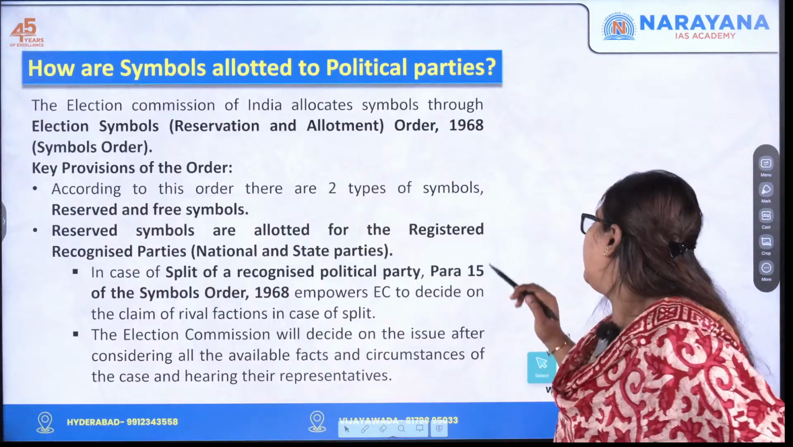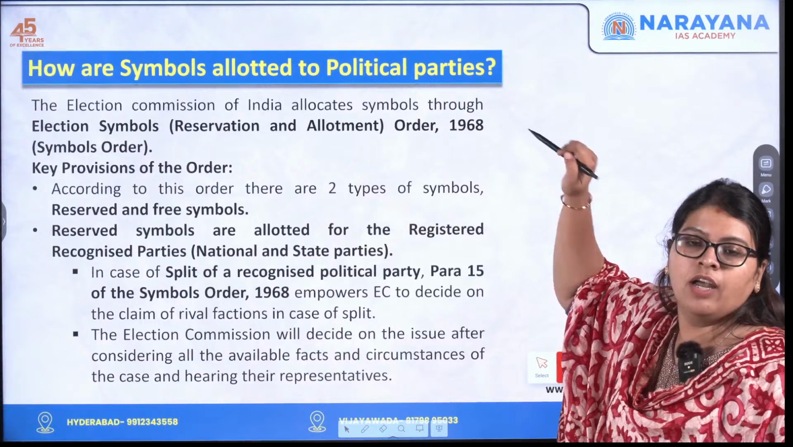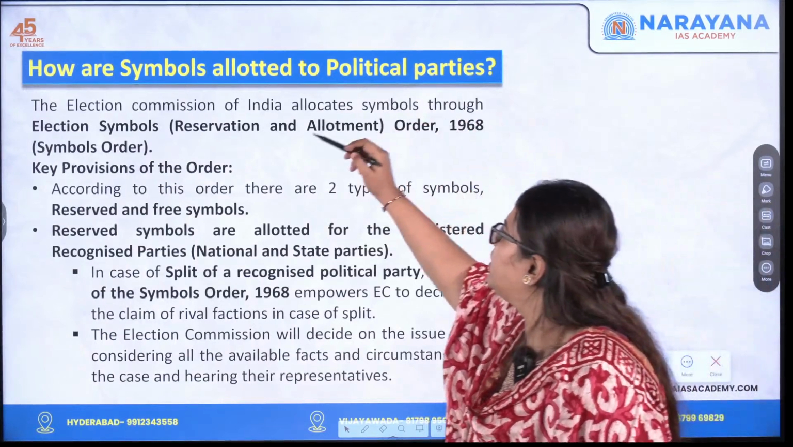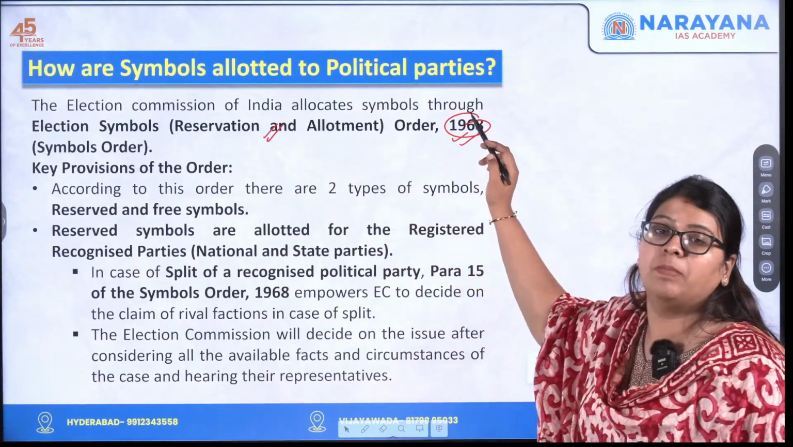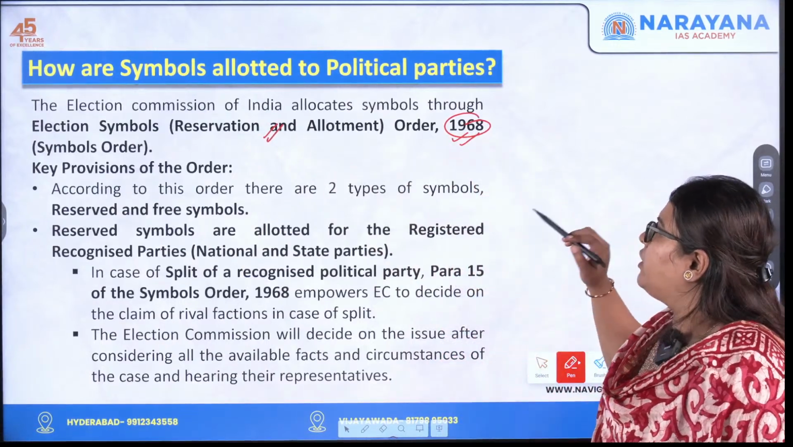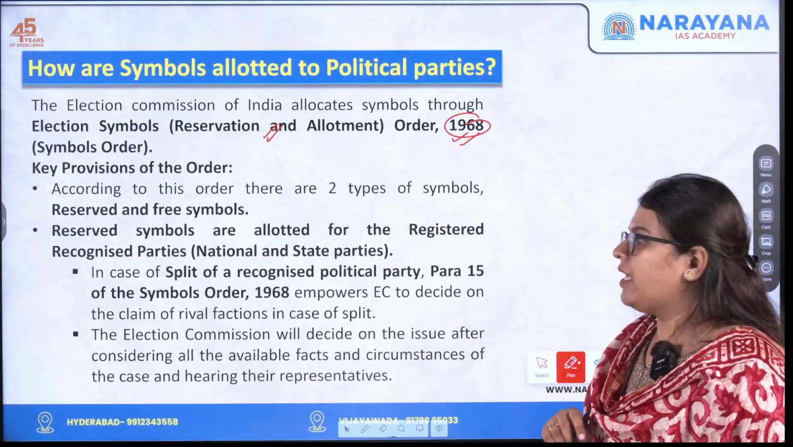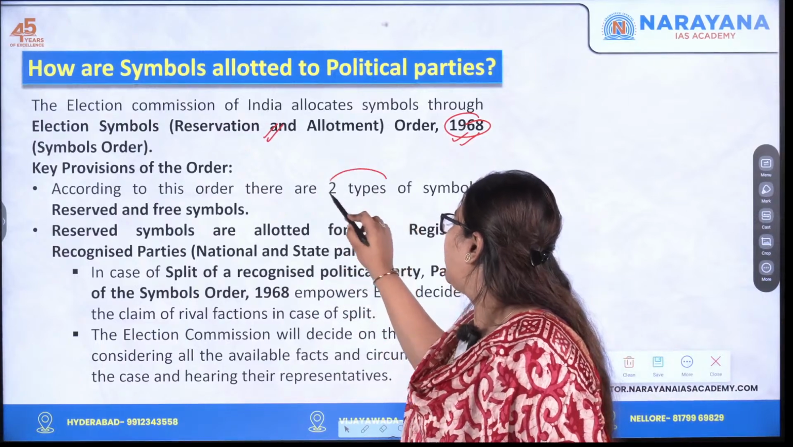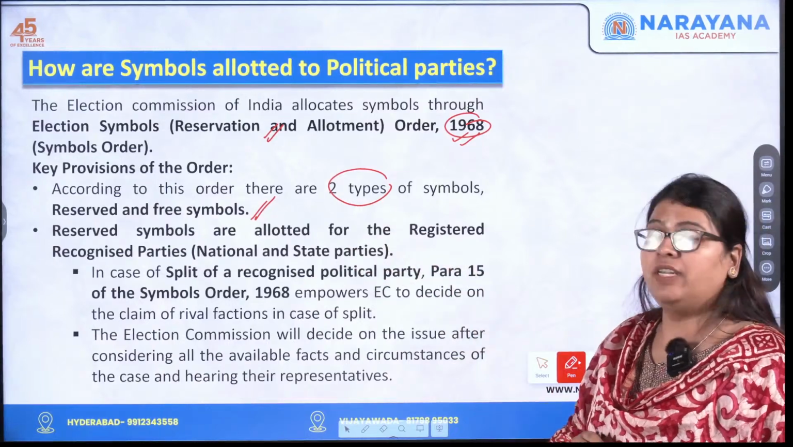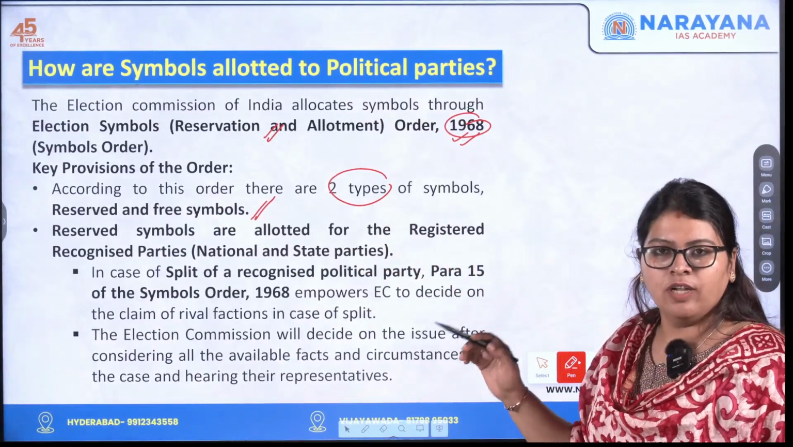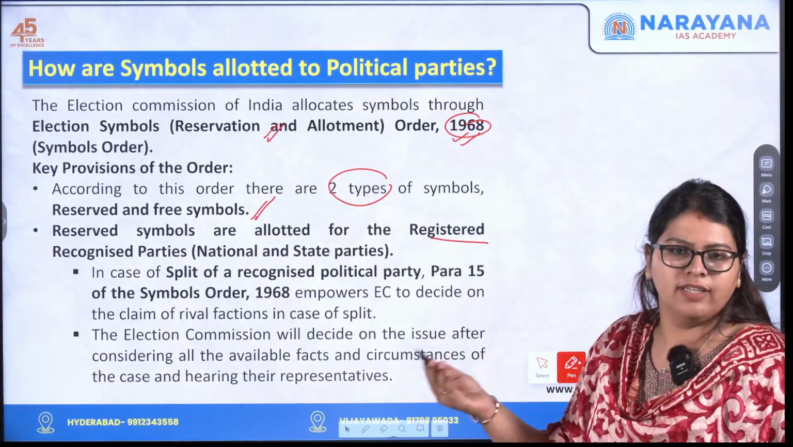Here, the Election Commission of India allocates the symbols through one particular order. What is that order? It is the Election Symbols (Reservation and Allotment) Order of 1968, the Symbols Order, okay? That is the Election Symbols Order 1968. The key provision is that according to this order, there are two types of symbols. I told you one is the reserved symbol, the next one is the free symbols. Reserved symbols are those which are allotted to the registered recognized parties, which are national and state parties.